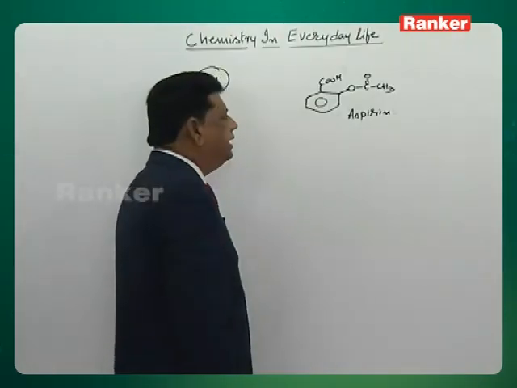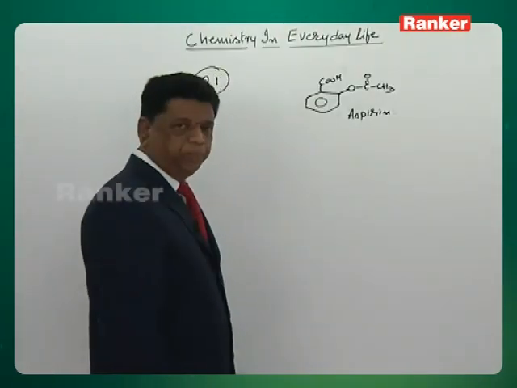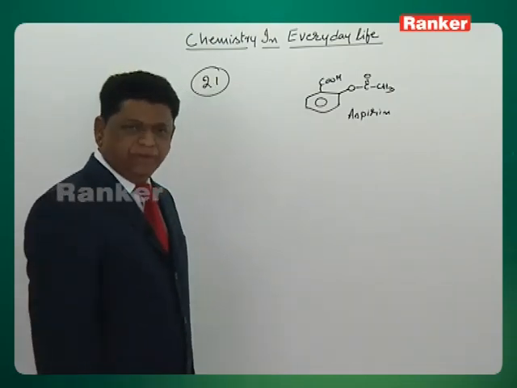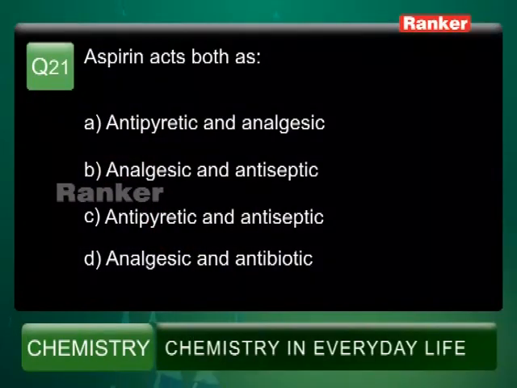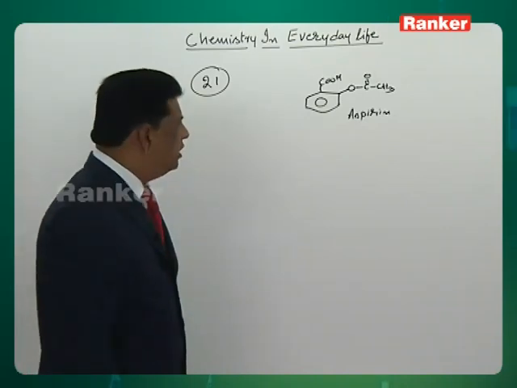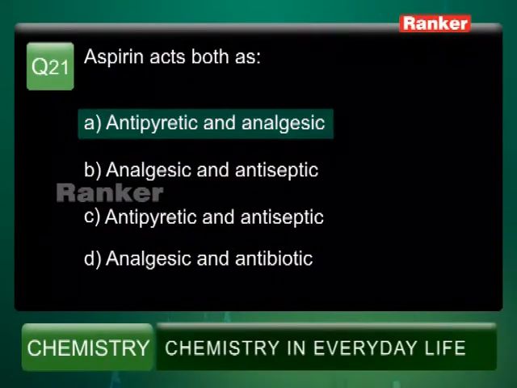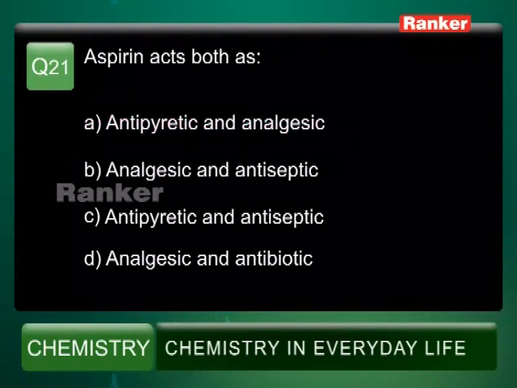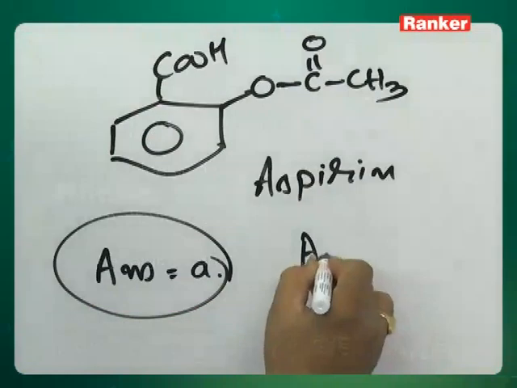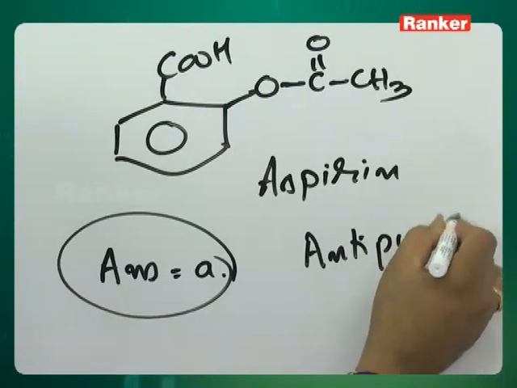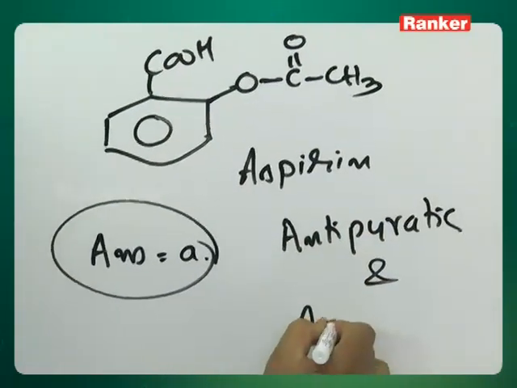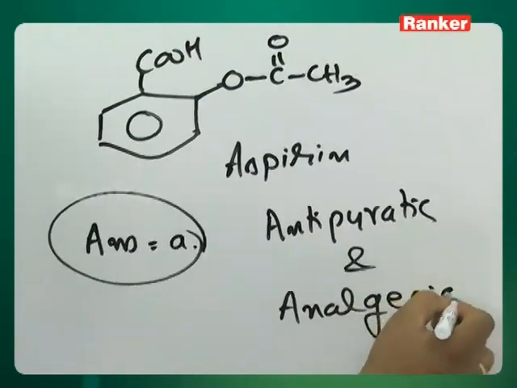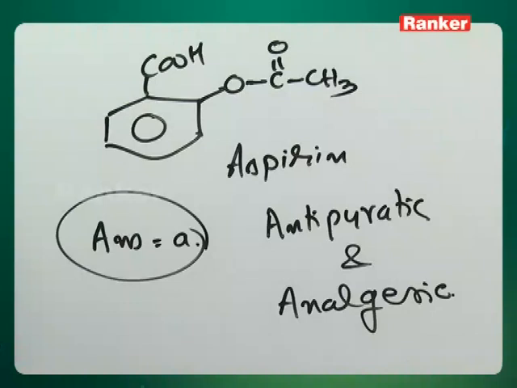It is acting against the analgesic as well as antipyretic. So painkiller as well as reducing the fever. So option A, antipyretic and analgesic, absolutely right. Option B, analgesic and antiseptic, is wrong. Antipyretic and antiseptic is wrong. Analgesic and antibiotic is also wrong. So therefore it is option A. It is acting as an antipyretic and also analgesic. So painkiller as well as reducing the fever.